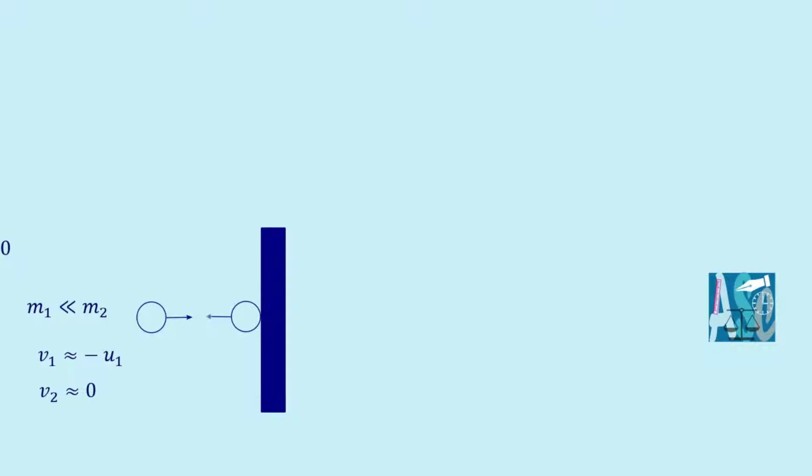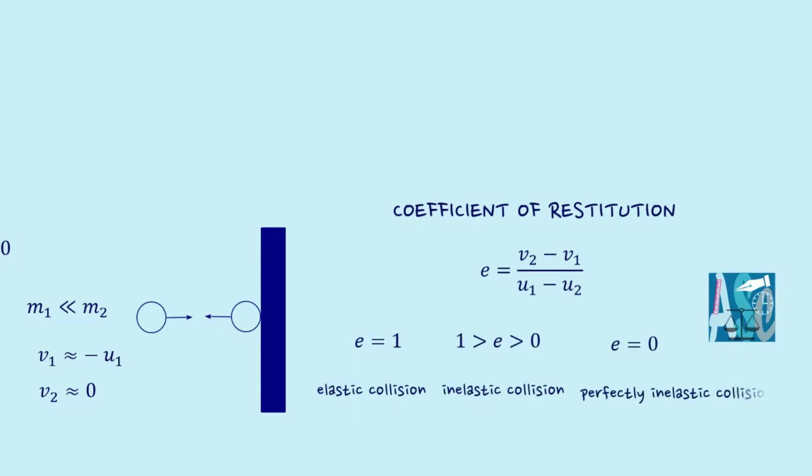Earlier, we have mentioned that we will classify elasticity with a physical parameter, that is, coefficient of restitution. It is defined as the ratio of velocity of separation to the velocity of approach. For a perfectly elastic collision, coefficient of restitution is 1. For inelastic collision, coefficient of restitution lies between 1 and 0, and for a perfectly inelastic collision, coefficient of restitution is 0. We will explain why it becomes 0 when we discuss perfectly inelastic collision in 2 dimensions.